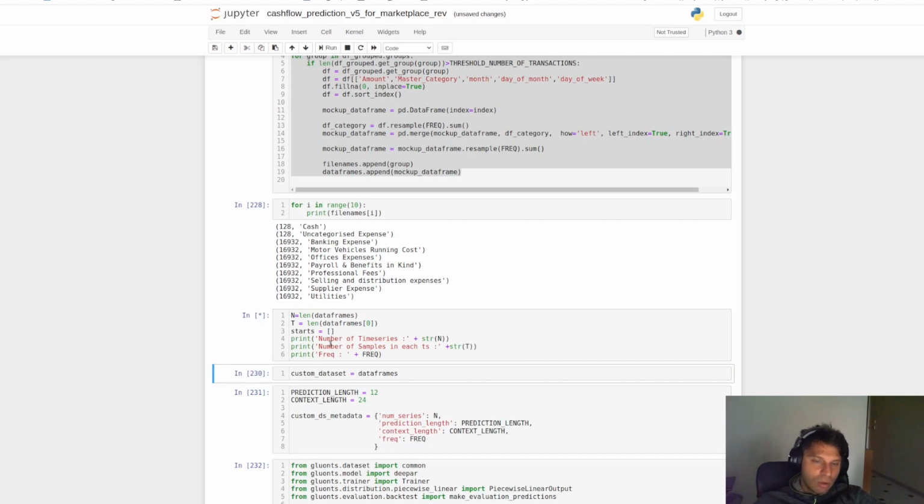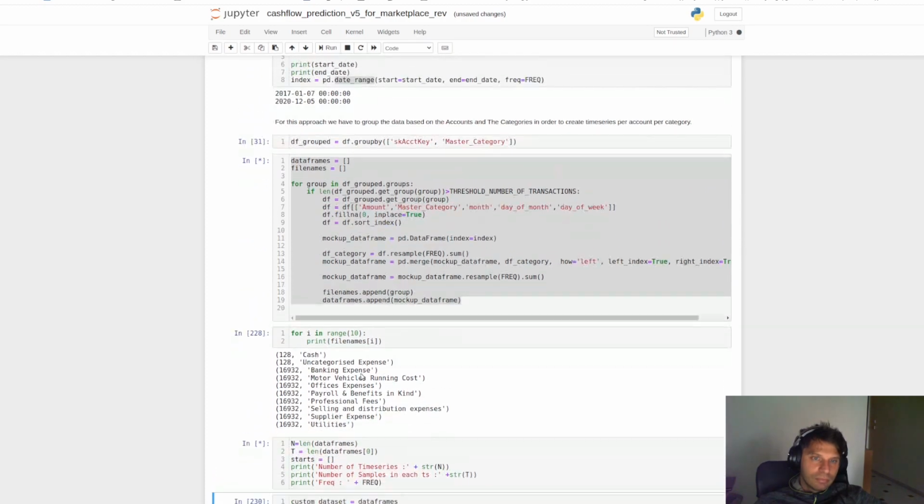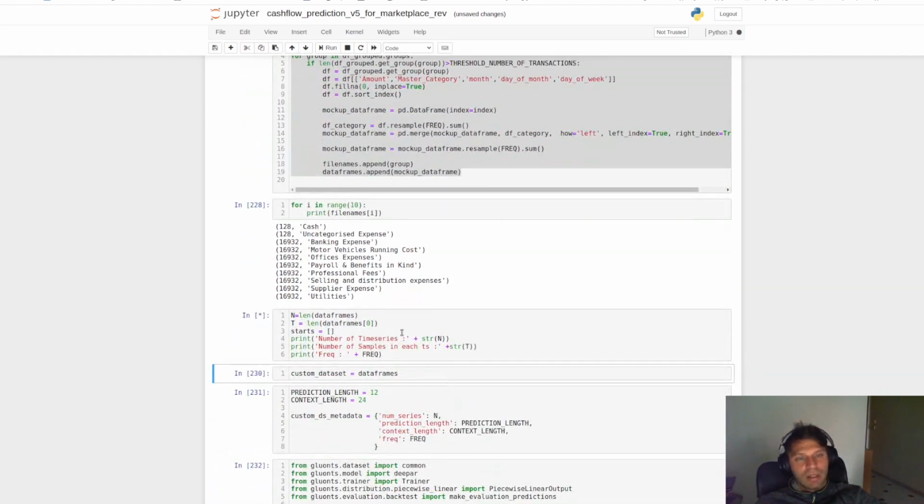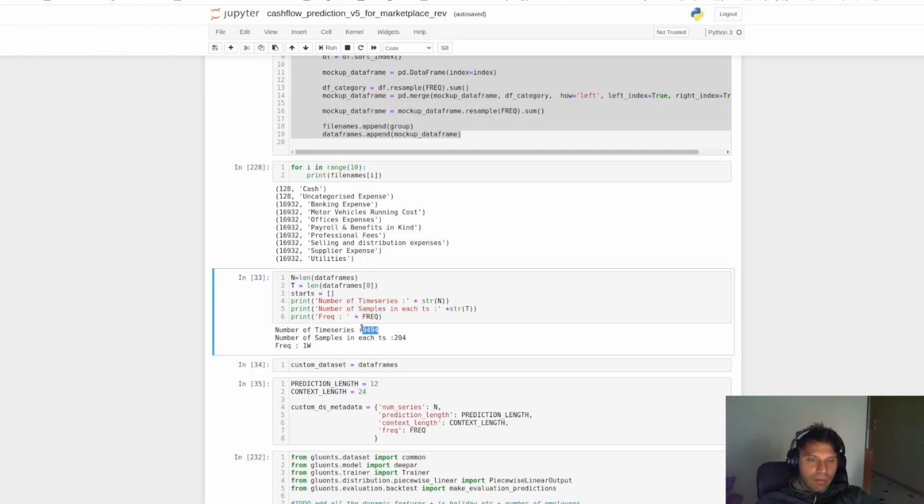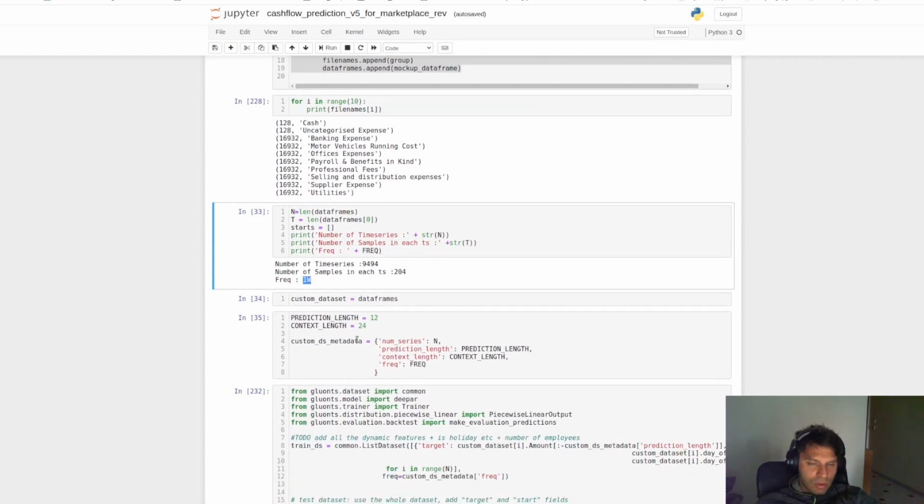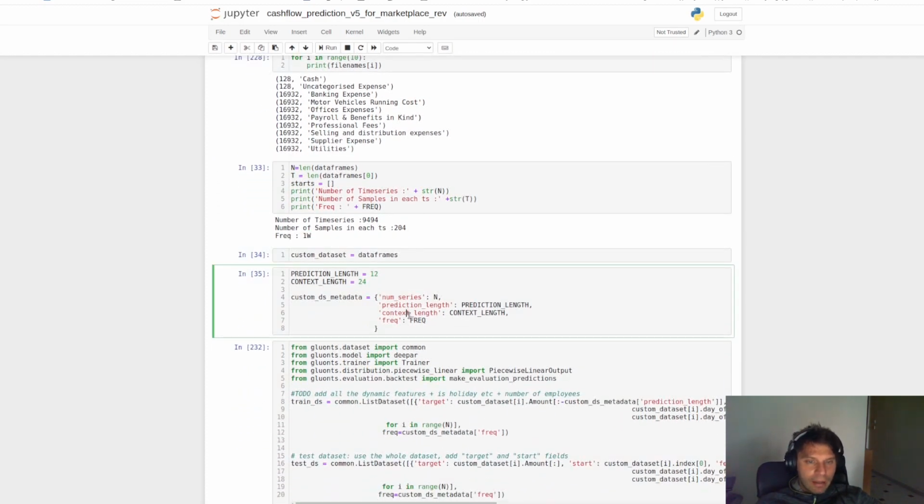That process we are concluding with approximately 9,000 time series. So we have to wait a little bit in order to run this cell. So we have more than 9,000 time series, and the length of each time series is 204. And as we said, we're using a frequency of 1 week.